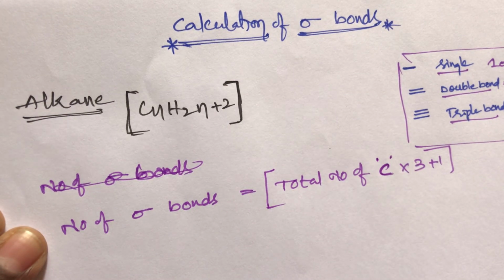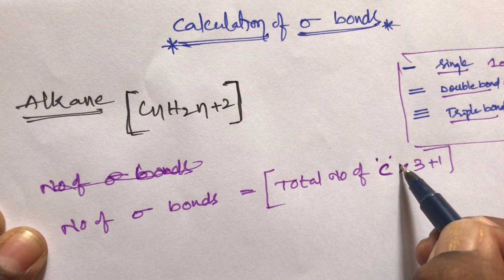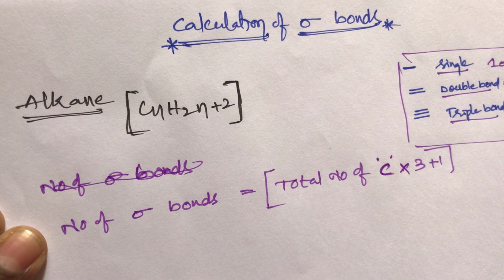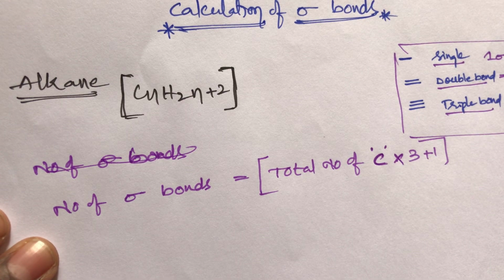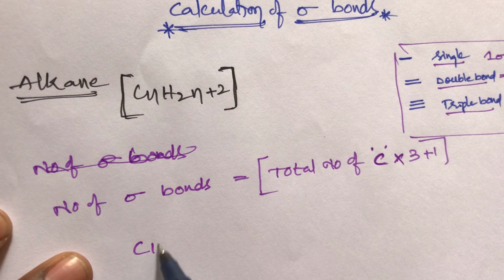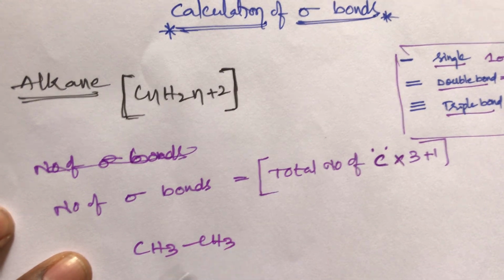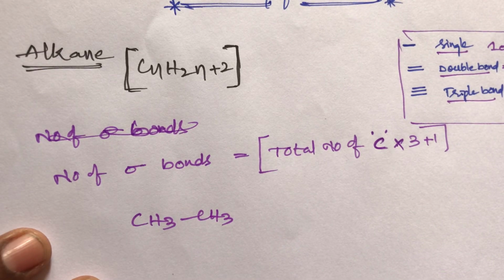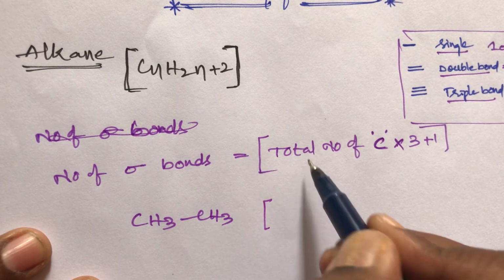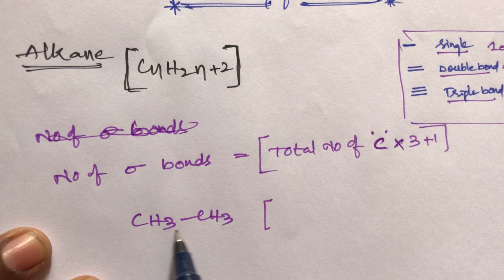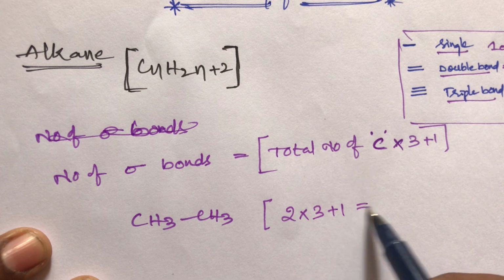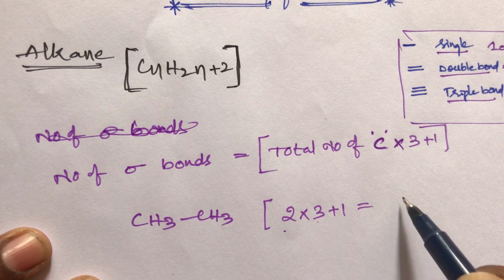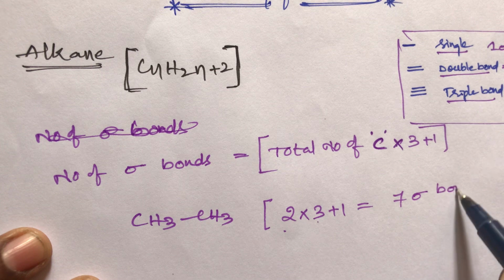C means number of carbons. Total number of carbons into 3 plus 1. This formula belongs to alkanes. How to calculate sigma bonds in alkanes, that is hydrocarbons? Take the example CH3 single bond CH3, the ethane molecule. How many sigma bonds are there? What is the formula, students? Total number of carbons in this molecule, 2 carbons are there. 2 into 3 plus 1, 2 threes are 6 plus 1, total 7 sigma bonds are there.